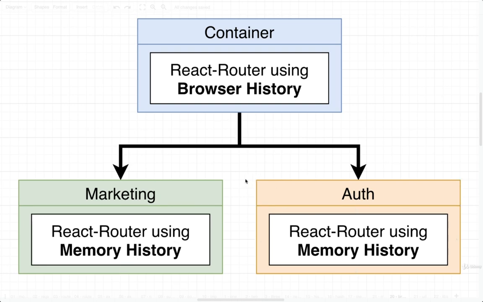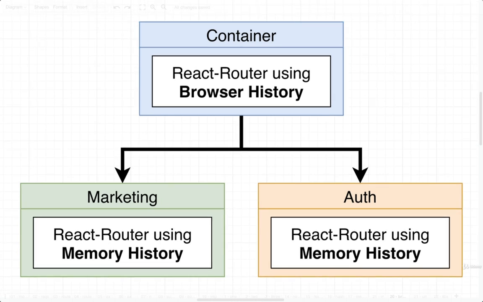But what's most important is that as these different copies of history decide to start to navigate around, they are not also going to go into the address bar and try to change it in some way. Again, that could lead to some big trouble down the road. Okay, so now we understand our general history approach here. Let's start to implement this inside of our project in just a moment. We're going to make use of browser history inside the container and then memory history inside of all the children.